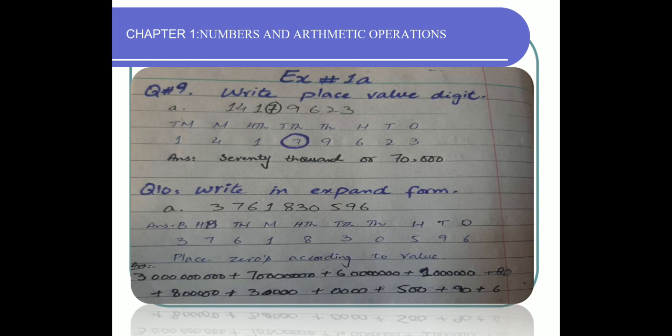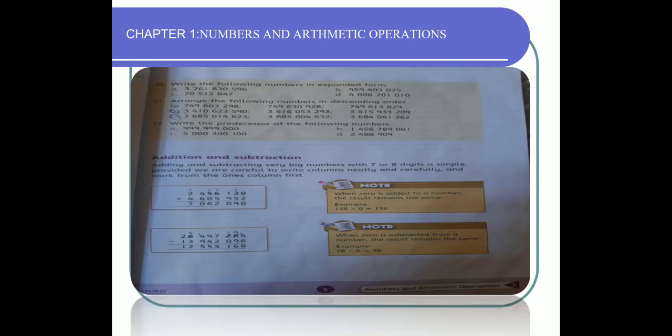Question number 10, write in expanded form. What you have to do is make a place value chart and place all the values in it. You will come to know the answer. Place zeros according to the value. I have done this. Question number 11, arrange the following numbers in descending order.